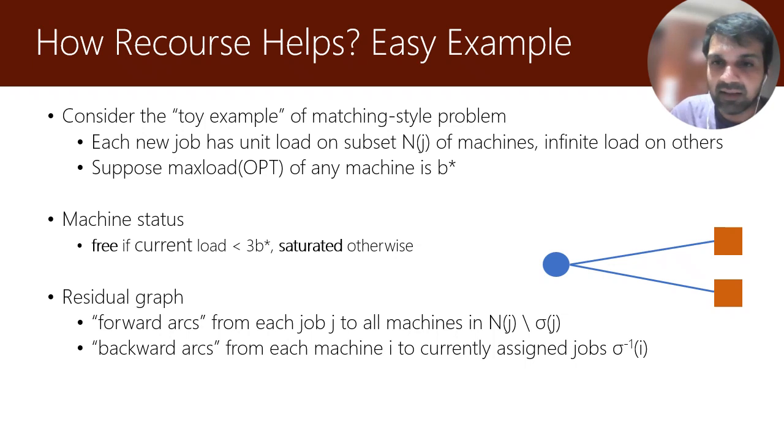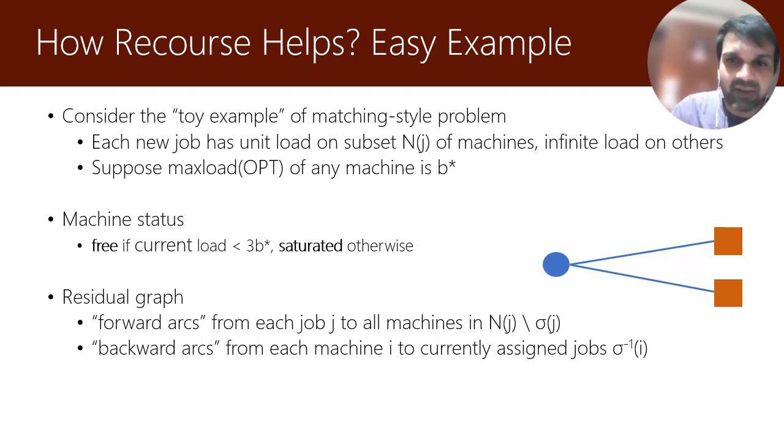So the way we can construct the residual graph is just a very natural method like we do for matching theory. We draw forward arcs from every job to all the machines it can be assigned to, which is the set N of j minus its currently assigned machine sigma of j. And we put backward arcs from every machine to all the jobs that are currently assigned to it. So that's the set sigma inverse of i.